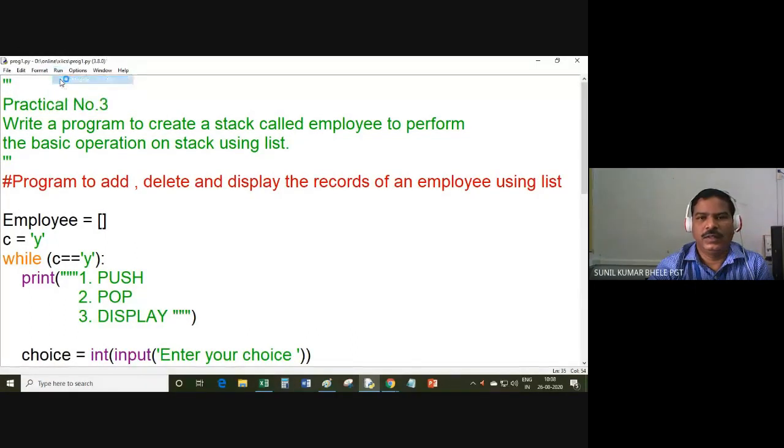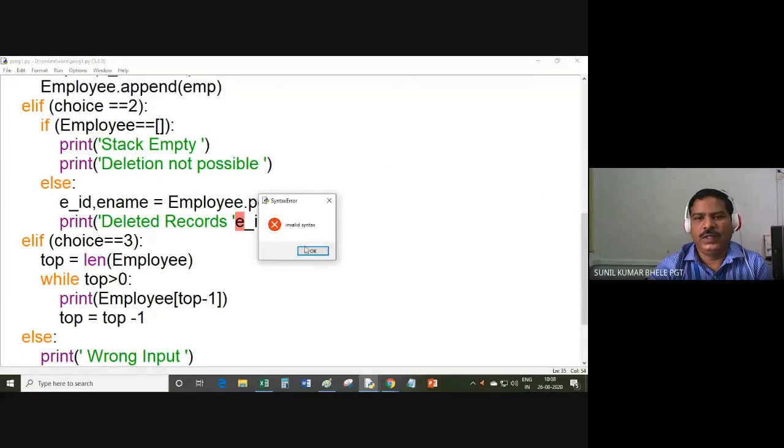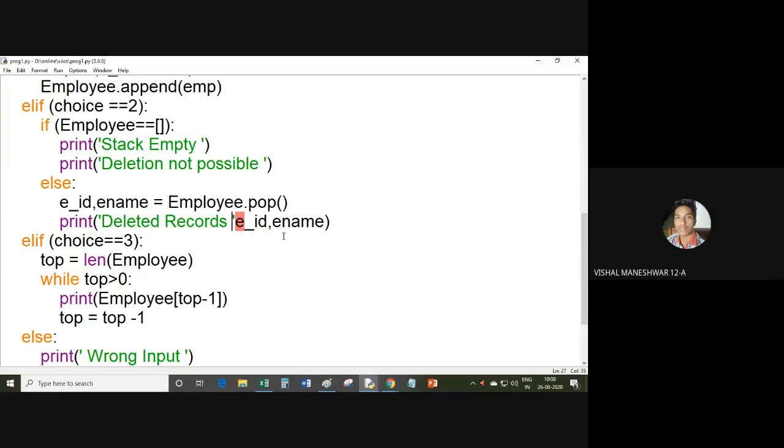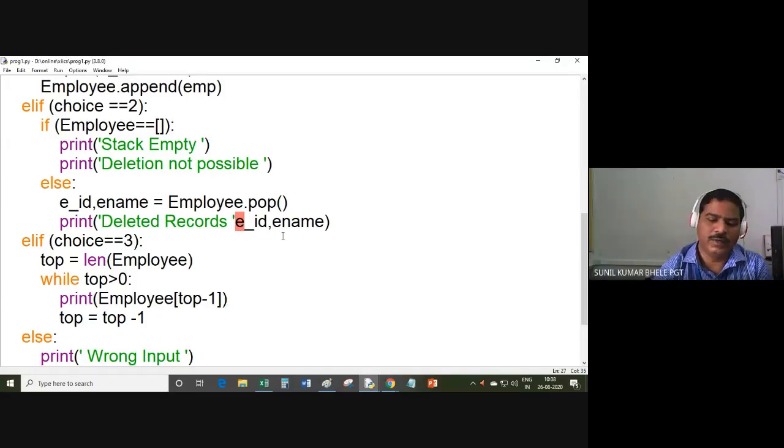See, invalid syntax. So what is the error? Why is this error occurring? So comma is not there. Comma, yes, very good. So I'm correcting this mistake. So comma should be there.